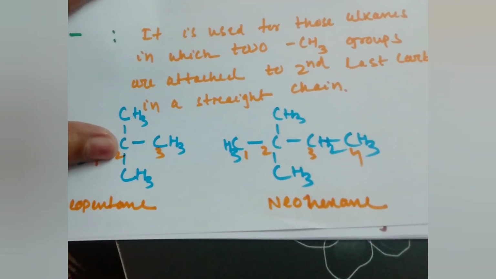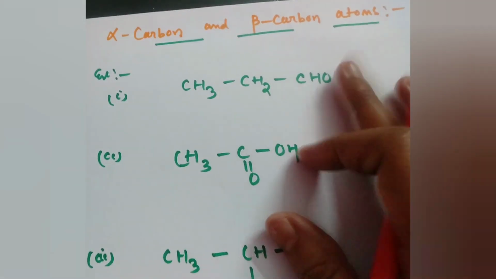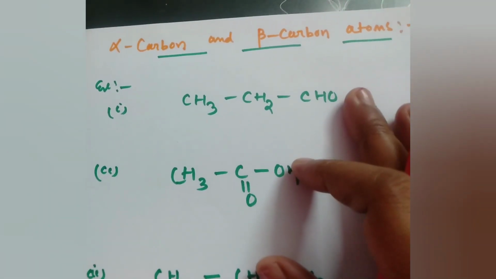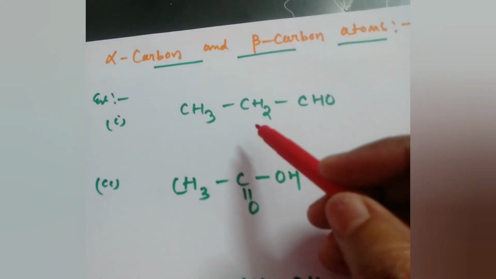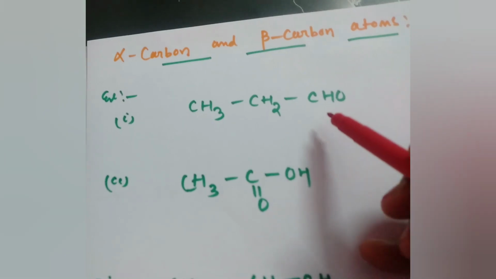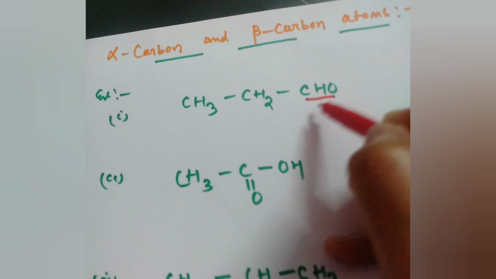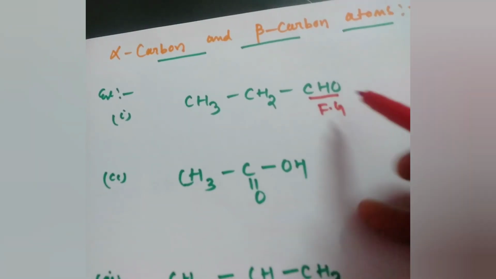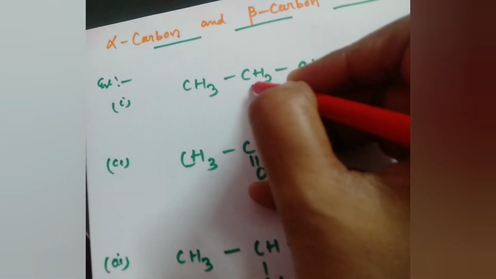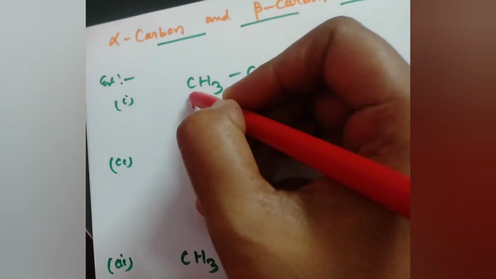Okay. Now next we will discuss the alpha carbon and beta carbon. Which carbons are known as alpha carbon, and which carbons are known as beta carbons? See here, the carbon which is directly attached to the functional group, whatever the functional group may be, that may be an alcohol, aldehyde, ketone, or acid. First of all you identify the functional group, here it is the aldehyde functional group. So the carbon which is directly attached to the functional group is known as your alpha carbon, and the carbon which is attached to the alpha carbon is known as your beta carbon.